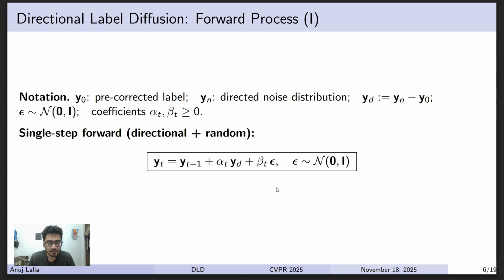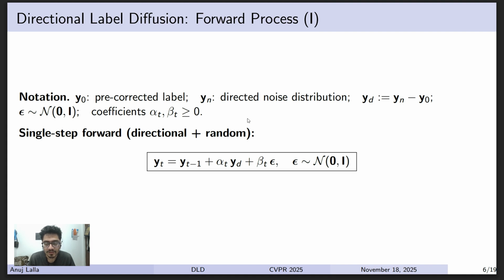In the forward process, this is the notation. Y0 is the pre-corrected label. Yn is the directed noise distribution that we want to achieve, the noisy label distribution. Yd can be understood as the difference between the Yn, that's the noisy label distribution, and Y0, that's the starting distribution. Epsilon is a sample from a standard normal distribution. Alpha t and beta t are coefficients for the forward distribution process. It's greater than or equal to 0 and less than 1.